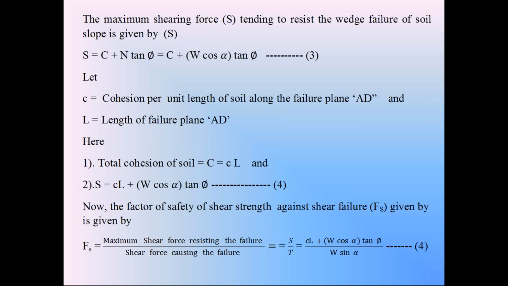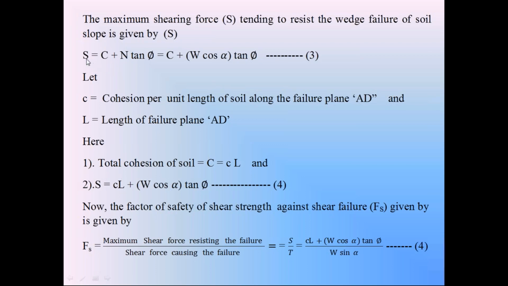So in the Terzaghi or Coulomb equation, you can calculate shear strength by using two equations. S is equal to C plus sigma tan phi, where sigma is the normal stress. In that equation, S is called the shear strength stress. Otherwise, you can also calculate the shear strength by using normal force N. So S is equal to C plus N into tan phi, where N is normal force. In that case, we call this S the shear strength force. If I use sigma, S is called shear strength stress. If I use N, S is called shear strength force.